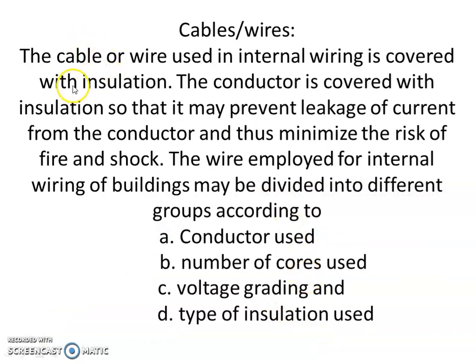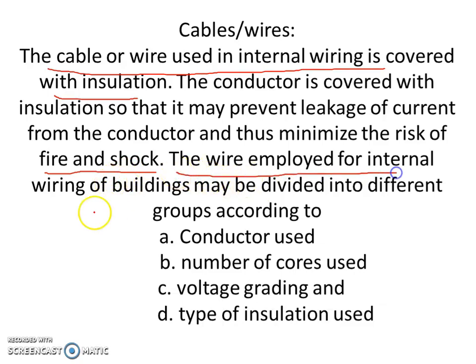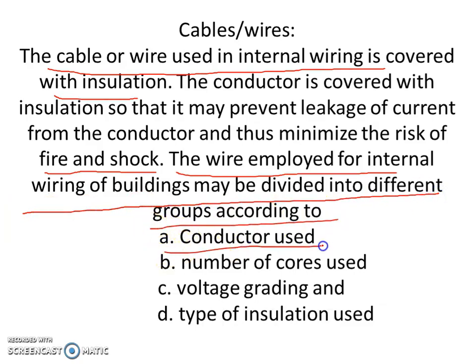A cable or a wire used in internal wiring is covered with insulation, obviously the conductor is covered with insulation so that it may prevent leakage of current from the conductor and thus minimize the risk of fire and shock. In order to avoid electrical accidents, the conductor of the wire or the cable is covered with insulation. The wire employed for the internal wiring of a building may be divided into different groups according to the conductor used, number of cores used, voltage grading, and types of insulation used.